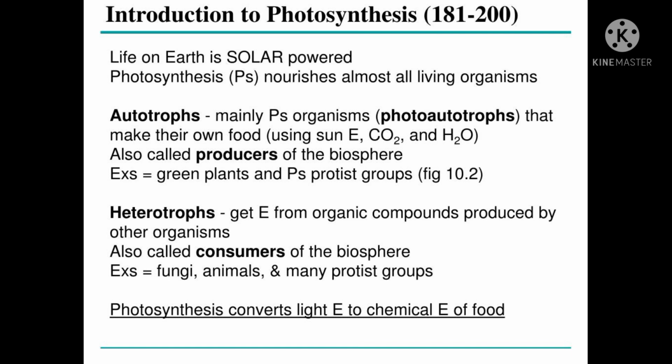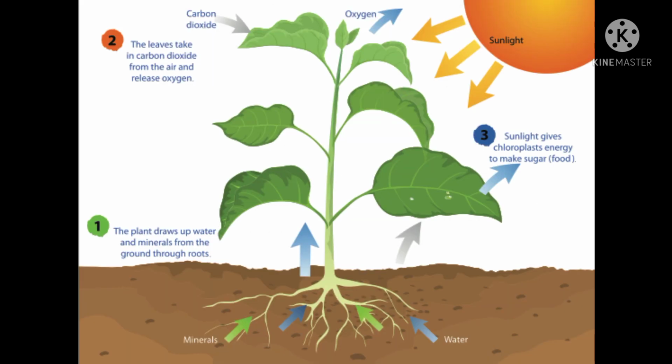Photosynthesis converts light energy to the chemical energy of food. The plant absorbs water and minerals through the roots. With the help of sunlight, the leaves take in carbon dioxide from the air and release oxygen. It helps the plant make its own food, and the sunlight gives the chloroplast energy. It is made as a sugar.